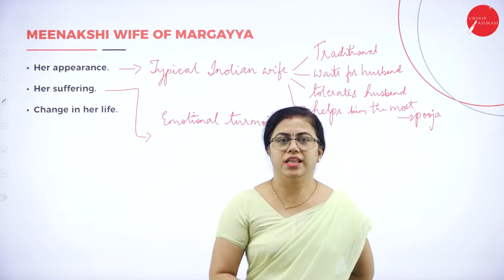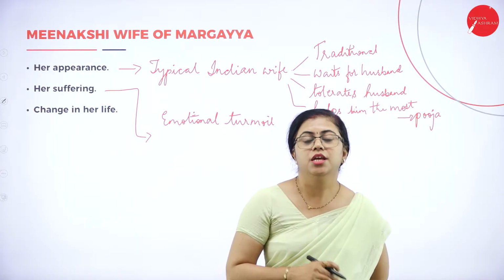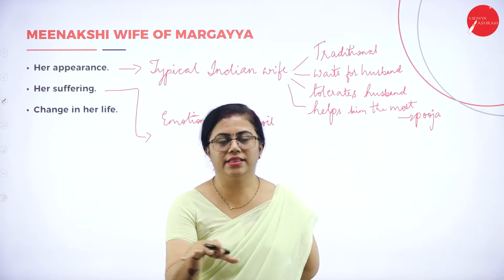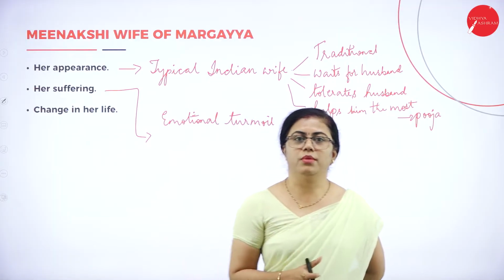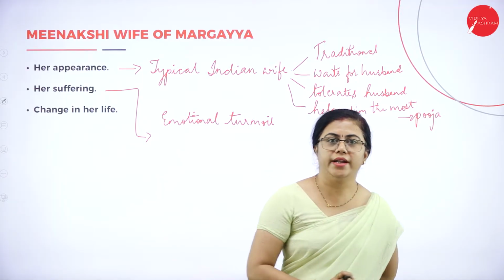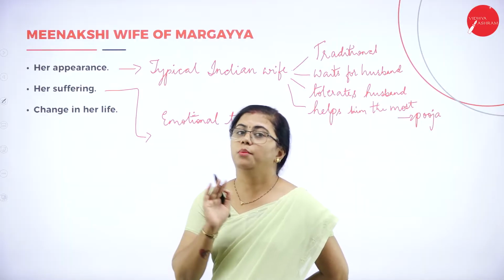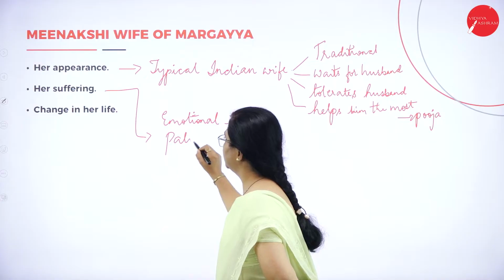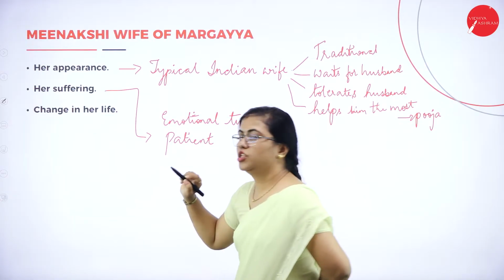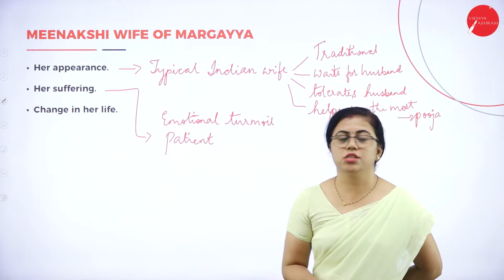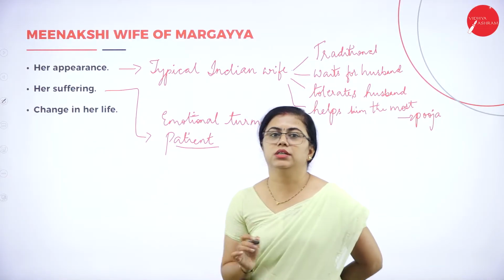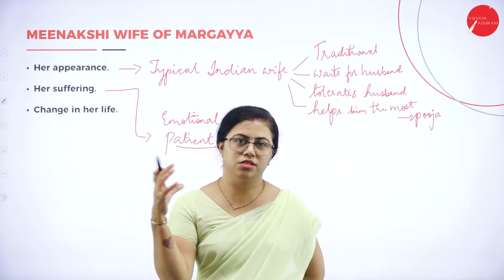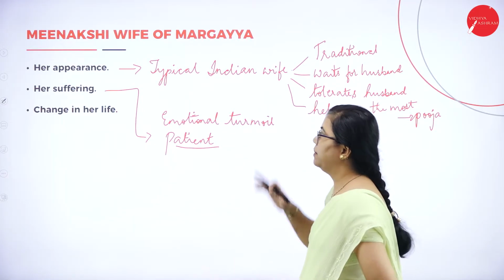When Balu was very young, she used to watch the father and son play in the house. But whenever there was a quarrel between them, she never used to go and stop it. She used to patiently watch. She was a very patient person. She had a lot of patience. So when you talk about this patience, you can write about the relationship of Margaya and Balu, which she used to see through her eyes. So that you can mention over here.